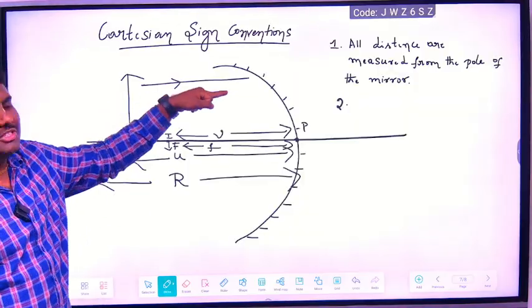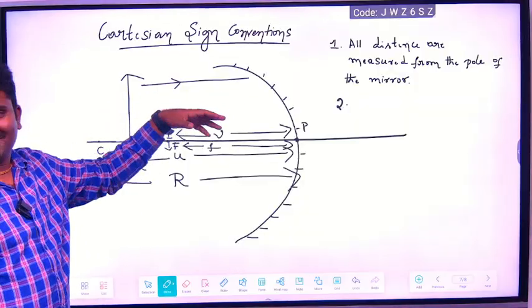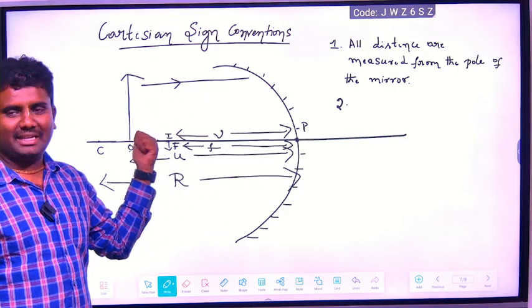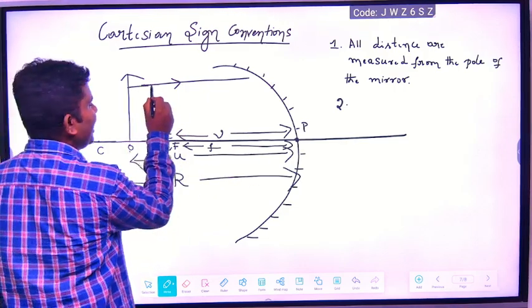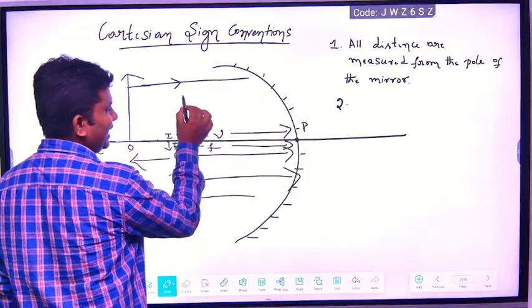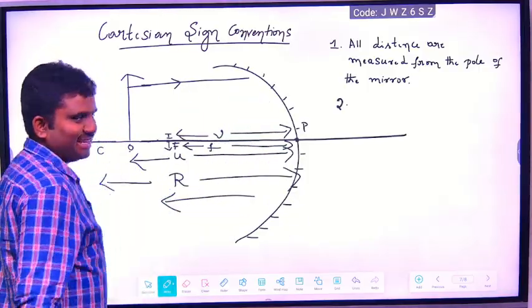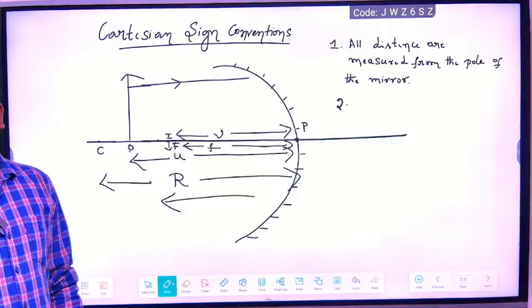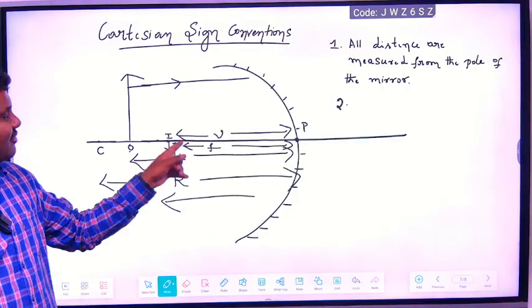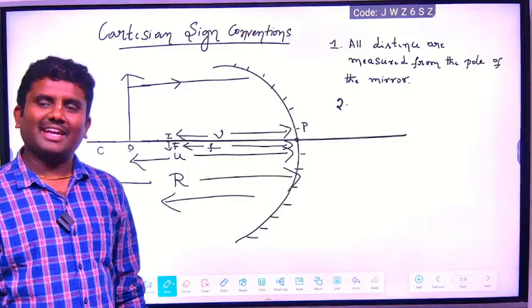But the light ray is in which direction? It is opposite to the measurement. Light ray is going right, but you are measuring from the pole to the left. So the measurements which are against the direction of the light ray are taken as negative.